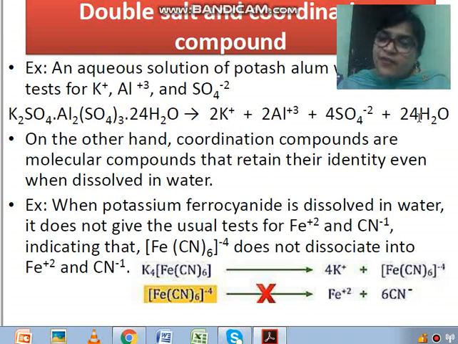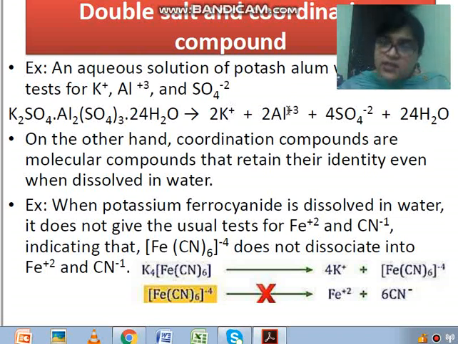And when I test for potassium, aluminum or sulfate present in the solution, they will give a positive test. Why? Because in the water, potassium and aluminum are present. Obviously if the ions are present, they will give the positive test.